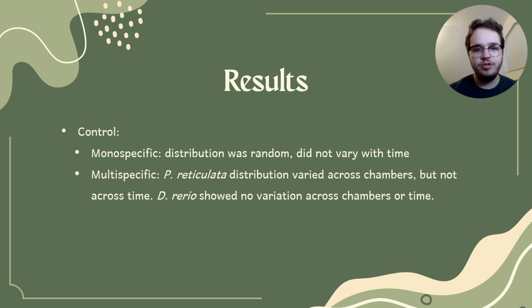For the results in their control, they found during the monospecific test that the distribution was random. So that confirmed that there were no external interferences or interactions. And in the control multispecific tests, they found that there was no variation across time, but for the guppies, there was variation across chambers where they tended to aggregate in some of the chambers together.